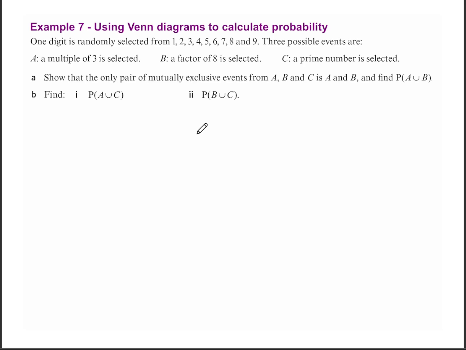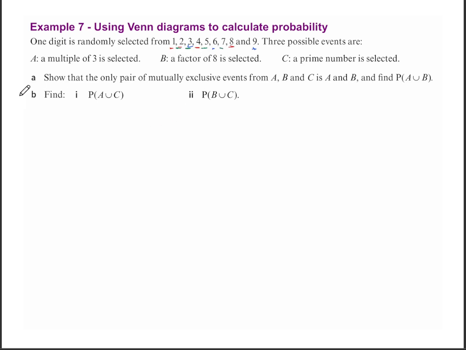Now here we're given a question where we have to use Venn diagrams to calculate the probability. Here we're given that one digit is randomly selected from the digits 1 up to 9. And the three possible events are a multiple of 3 is selected, which we know is 3, 6, or 9. Then our second event is that a factor of 8 is selected, which is 1, 2, 4, and 8. And finally, a prime number is selected, which is 2, 3, 5, and 7.